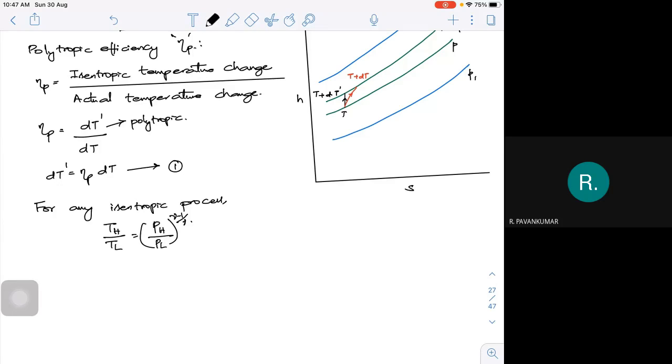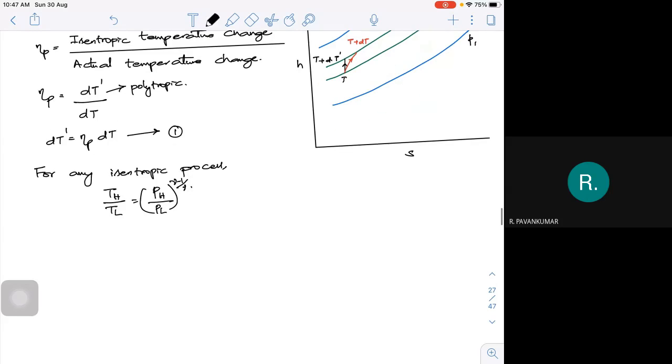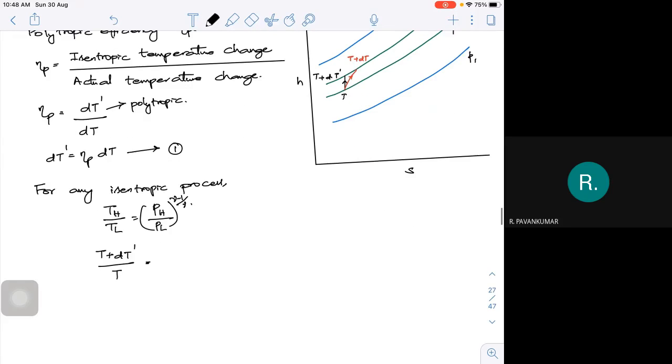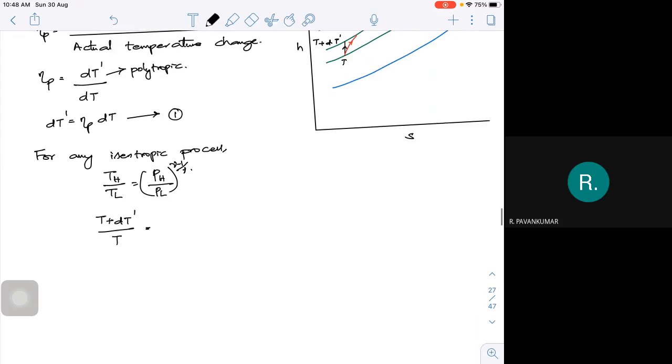Now what is T i actually here? If I look at the isentropic, it is T plus dT dash. And what is your T low? It is T. I am considering only between P and dP dash, that's a small incremental pressure change only for that particular process.